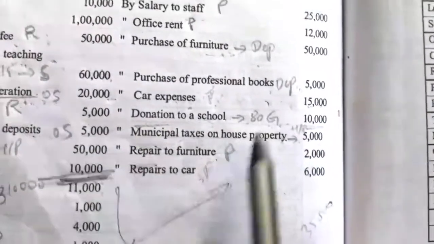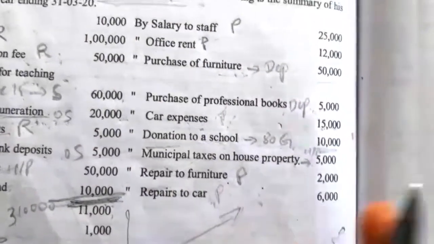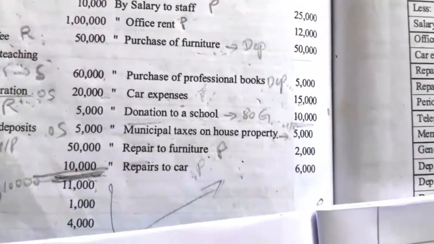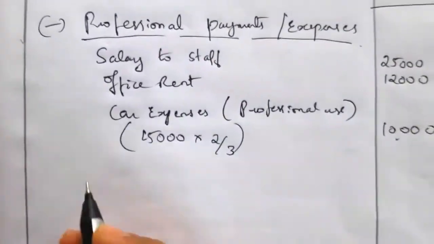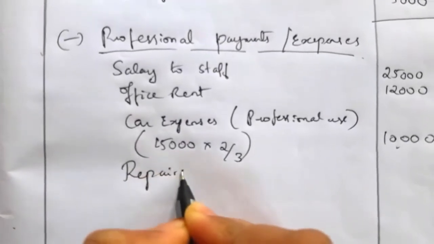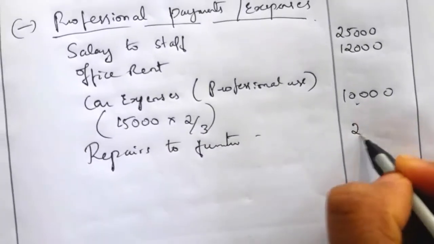Repairs to furniture. In the office they will be using furniture. For that, repair expenses incurred are also taken as professional related. So take depreciation or repair expenses, also taken as a professional payment. So what is the value of repairs to furniture? 2,000. So 2,000 here we have to take.